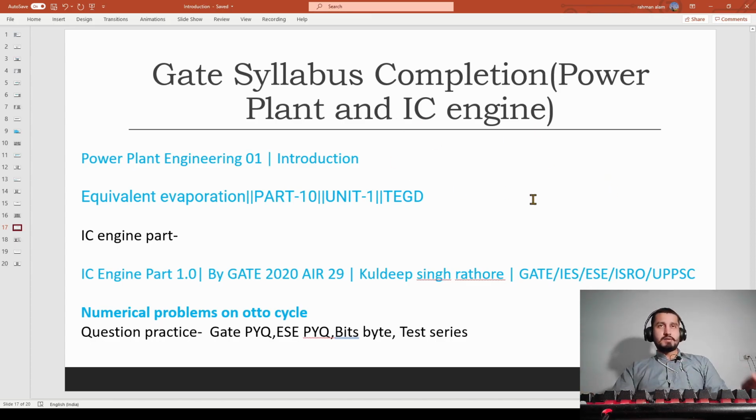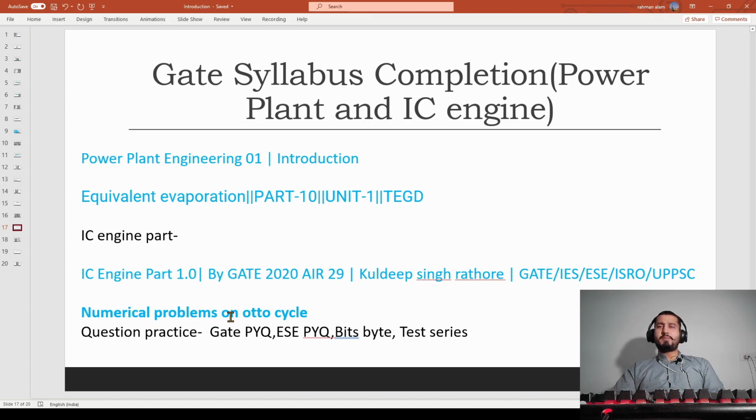So all of these I have combined, and these two links are for the power plant and these two links are for the IC engine part. Each is a playlist, a very small playlist.